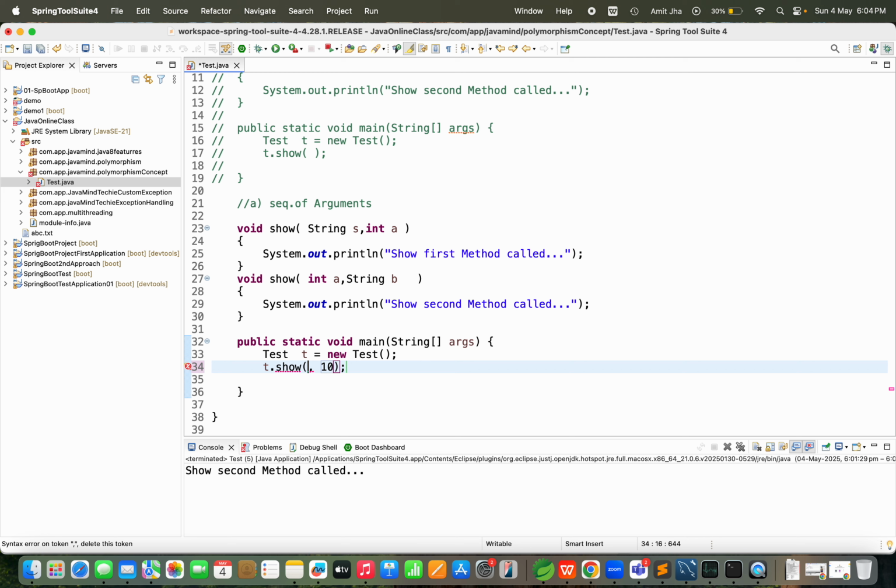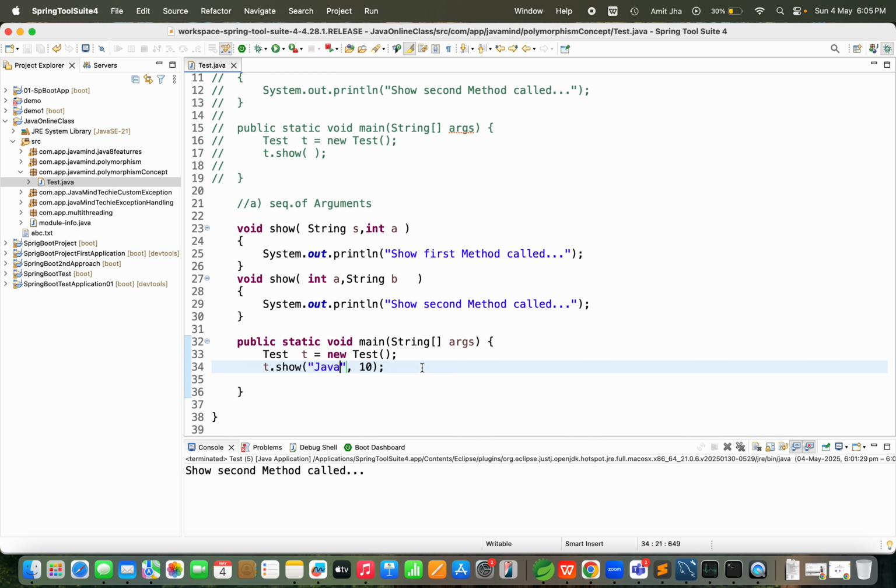See, I am passing a string here, suppose Java, and 10. So you will come to know which method will be called. Java is the string and 10 is the int a, so the first method will be called. Why? Because we are passing as per the method signature. There is a sequence of arguments, and in the same order in which we define the method, if we pass the input, parameter or argument, then the result will print.